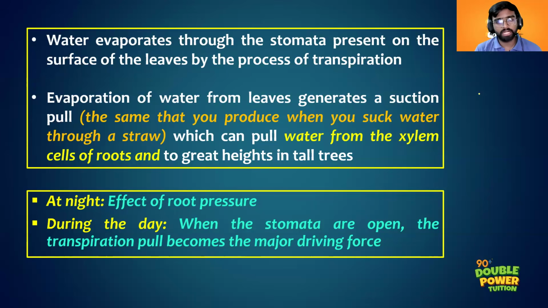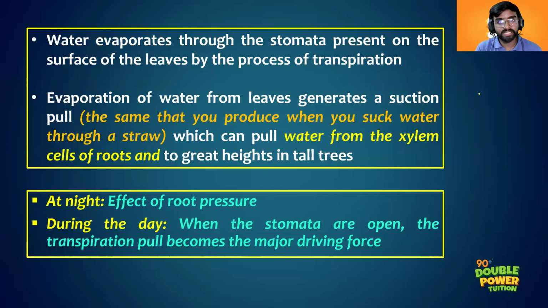So during daytime, the water will be lost through the aerial parts of the plant by the process of transpiration, right? And when the transpiration happens, there will be a pull. It is called suction pull or transpiration pull, exactly the same as what occurs when we are sucking water through a straw, right? This will pull the water from xylem cells of the root to greater heights in tall trees.